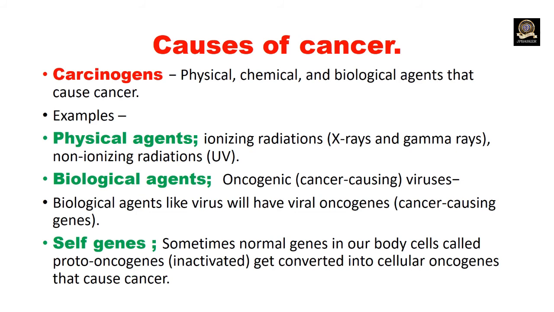Biological agents like viruses will have viral oncogenes. These oncogenes are cancer causing genes. Sometimes normal genes in our body cells, called proto-oncogenes, get converted into cellular oncogenes that can cause cancer. Normally, our body cells have these proto-oncogenes, but they are in an inactivated state. These inactivated genes can be activated under certain conditions.